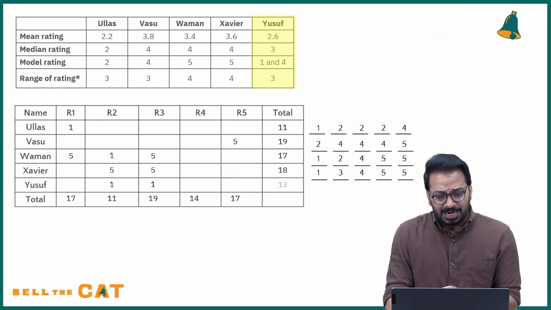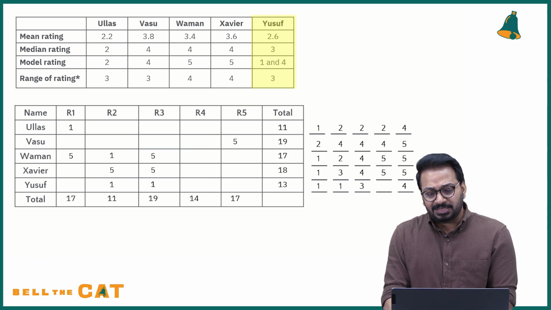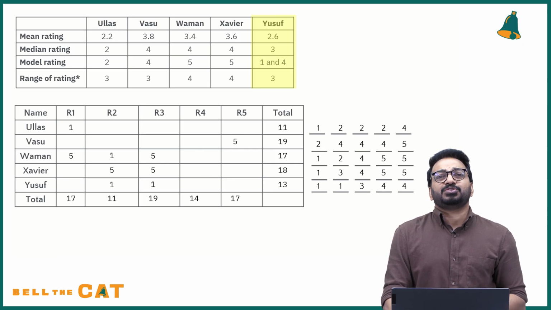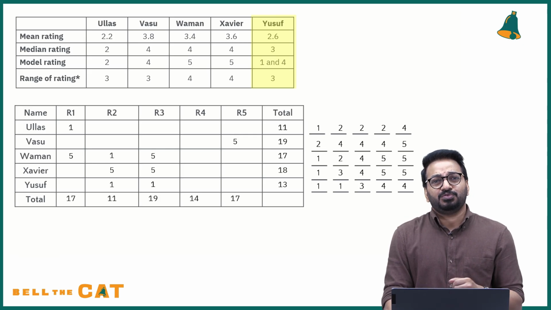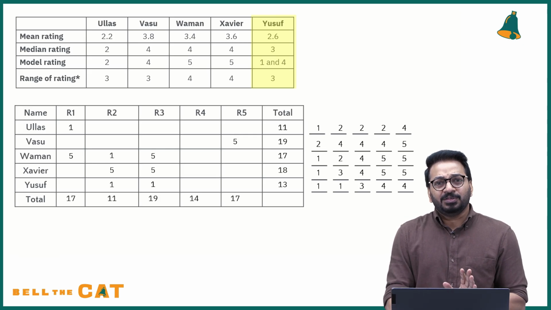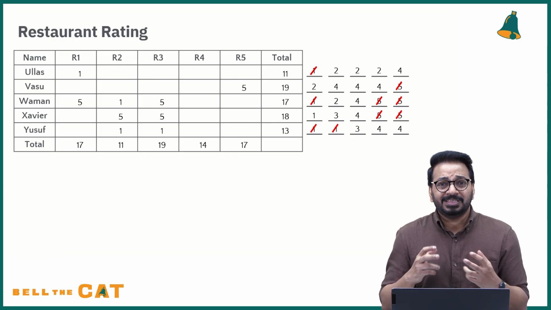Right? You come back to the last one, 13. You have two 1s. The range is how much? 3. That means the total is 4. The median rating is 3. It's 13. And you're already done with 9. So this is 4. Yeah. Anyway, they're saying the mode is both 1 and 4, two 1s and two 4s. So either way, you have this here. Now this is where you are. Now this is still here.